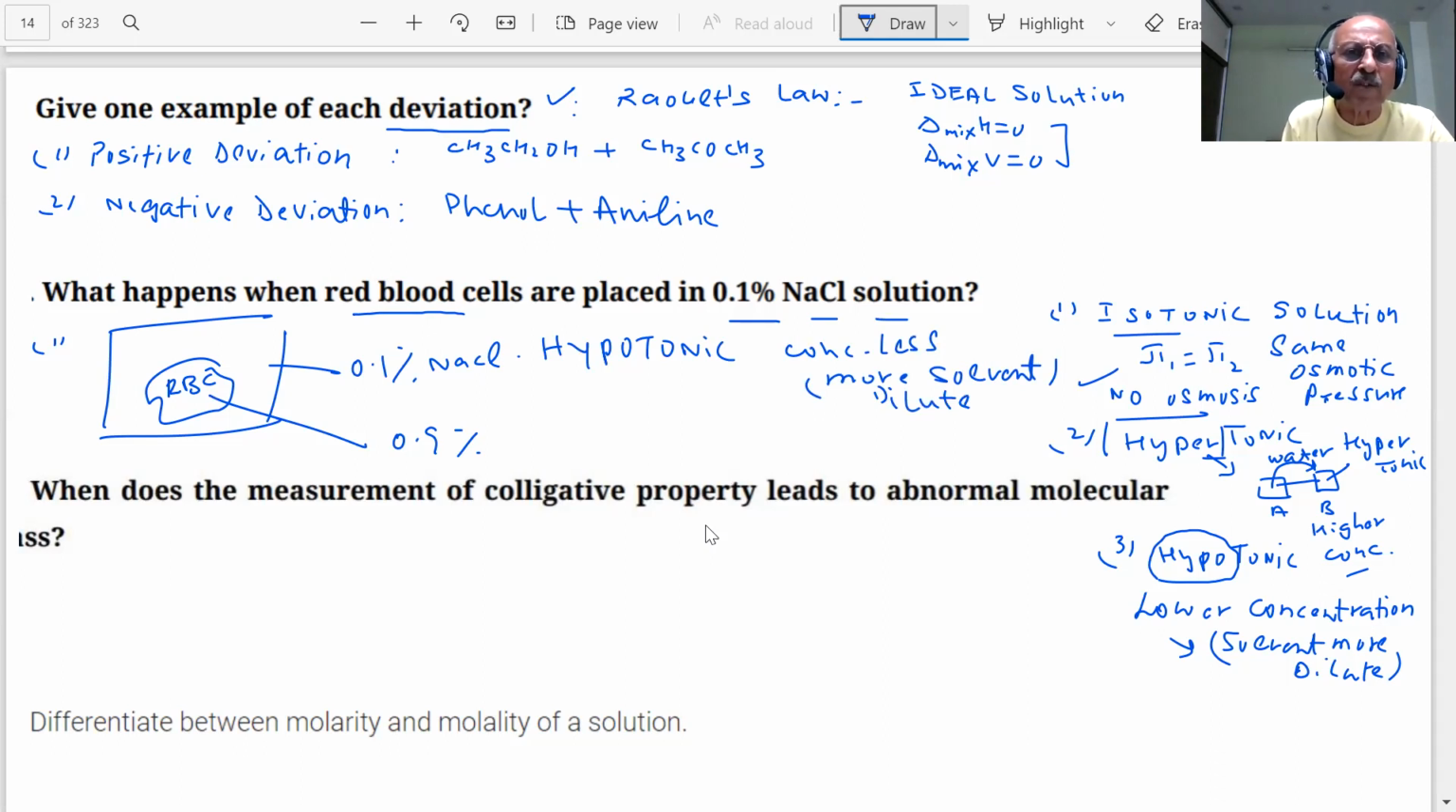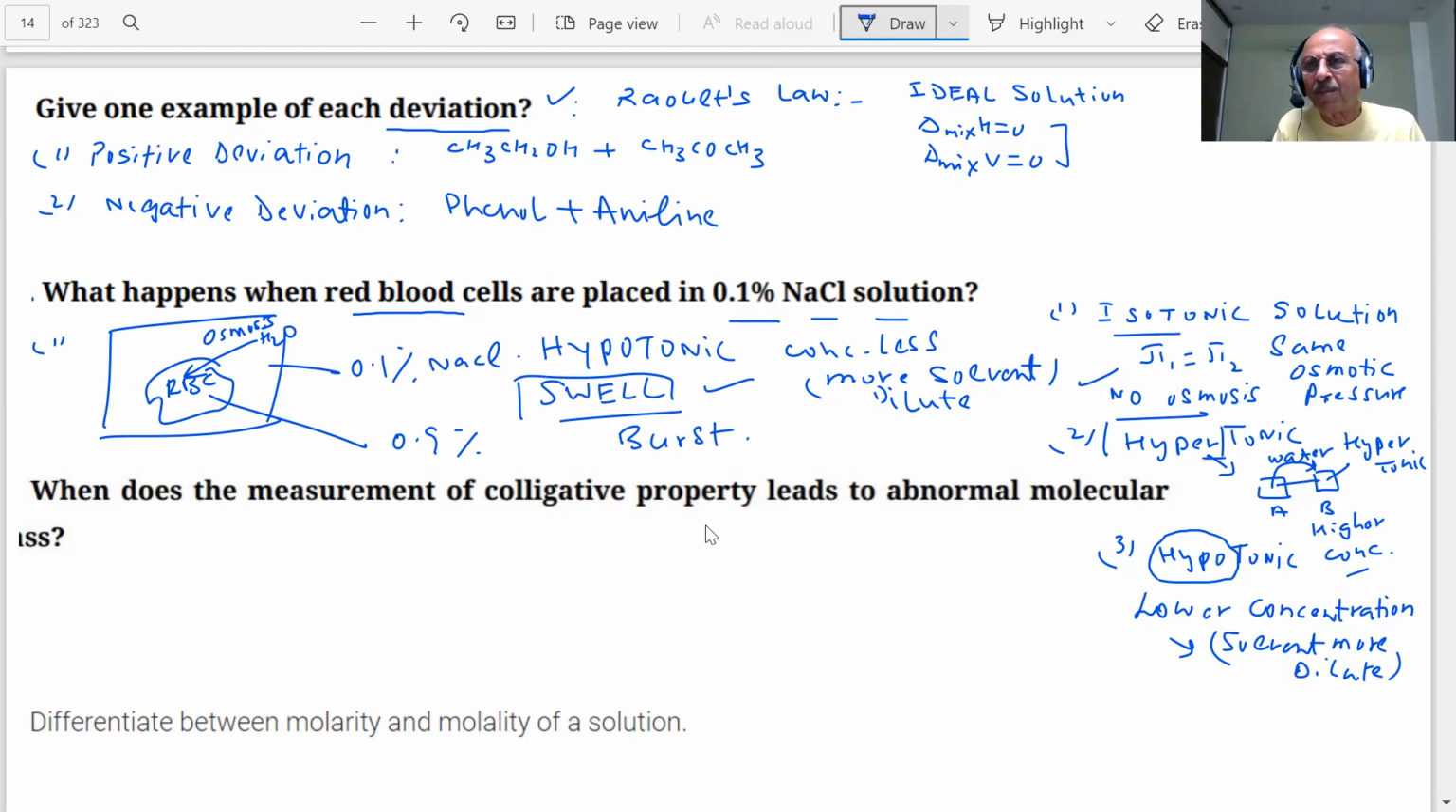So water will flow from where, student? It will flow from outside into the RBC. Water flows. Osmosis. Then what will happen to the red blood cells? They will swell up, and finally can burst also. Got the answer? I give one answer, but I have to explain so many things. Why? Because the question will be changed in the paper, and there are three possibilities. You should be aware of that, student.